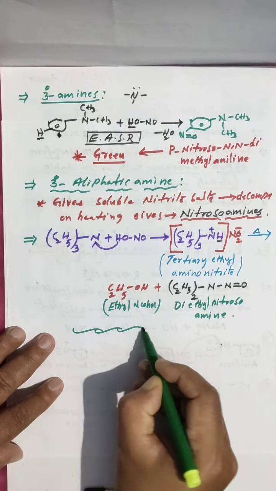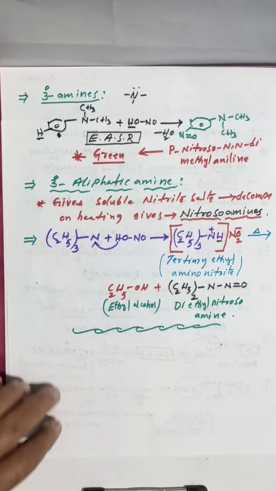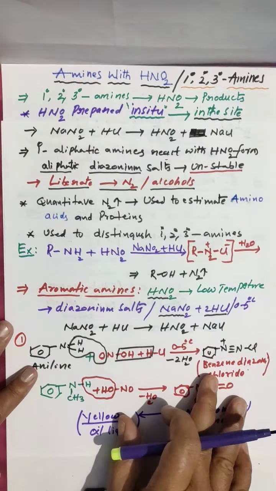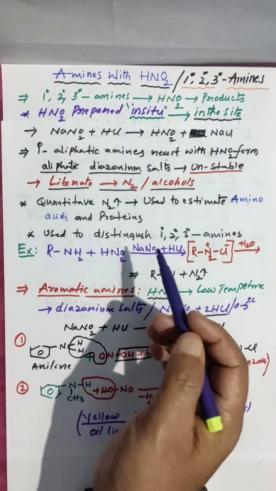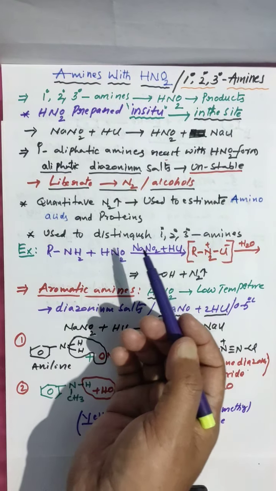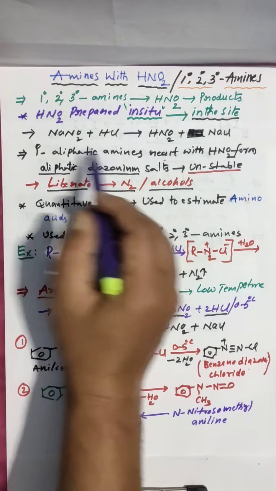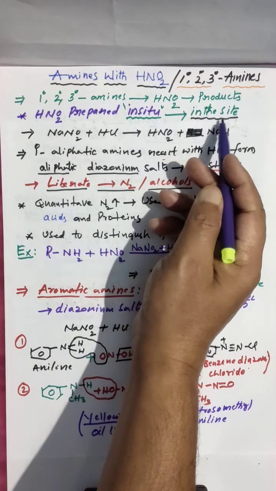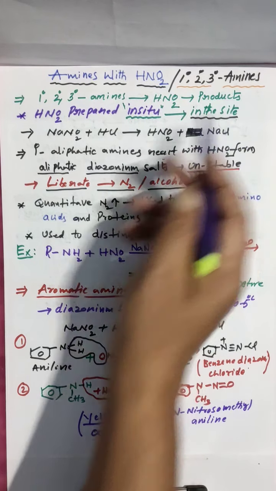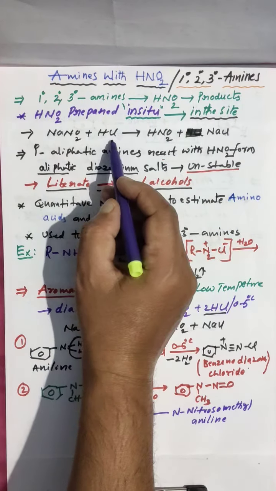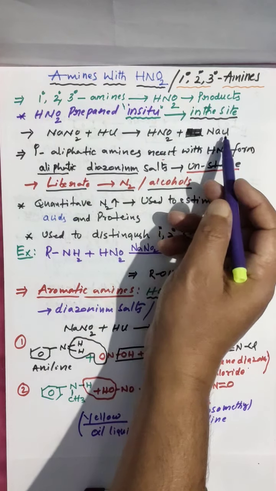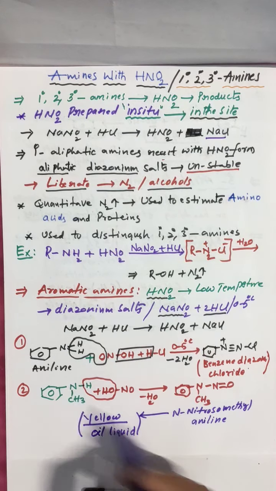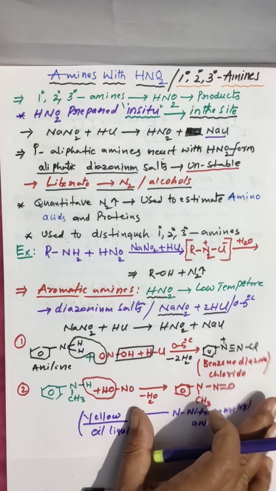That is the difference. So finally, primary, secondary, tertiary amines react with HNO2 and give different products. Here in this reaction, HNO2 we are not taking directly. It is prepared in situ. In situ means at that site, at that position. NaNO2 reacts with HCl and you get HNO2, and byproduct NaCl.